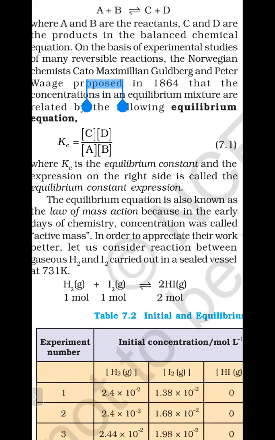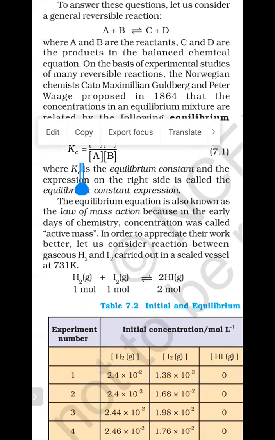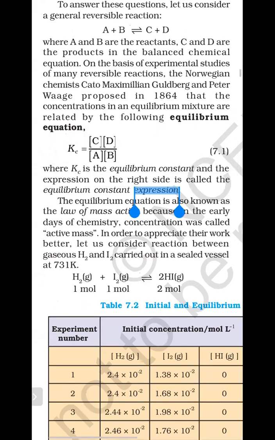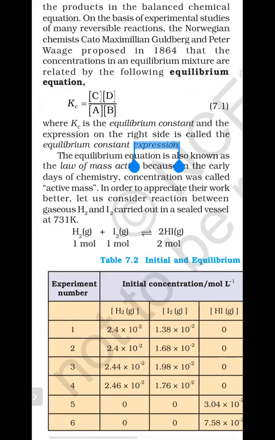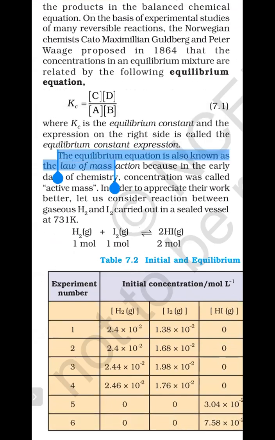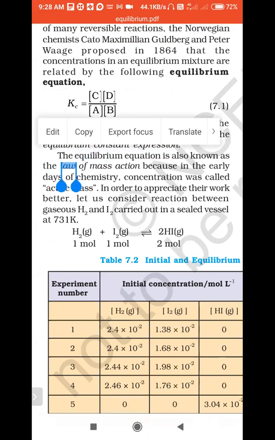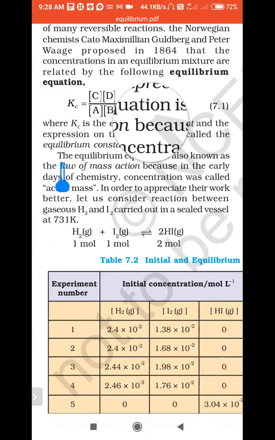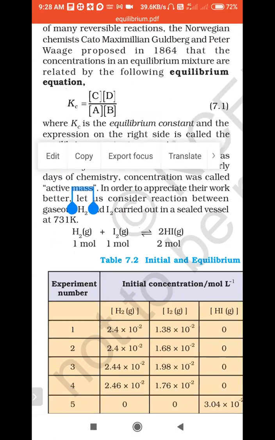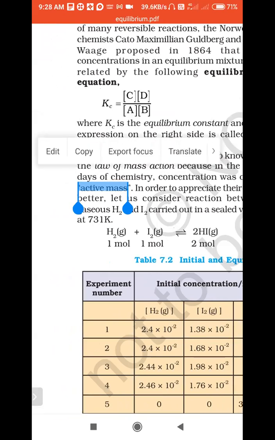Therefore, Kc is the equilibrium constant, and the expression on the right side is called the equilibrium constant expression. The equilibrium equation is also known as the law of mass action, because in the earlier days of chemistry, concentration was called active mass. Keep this in mind.